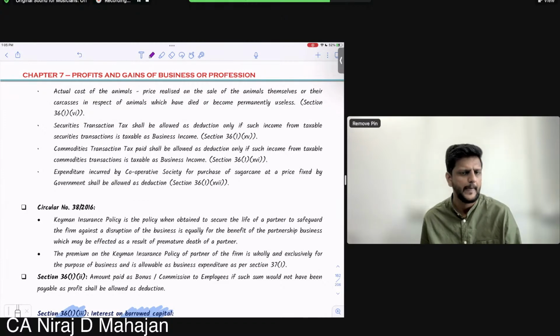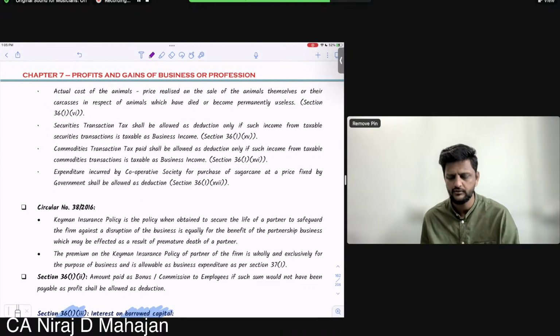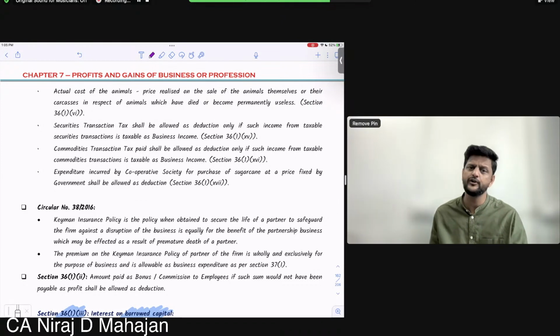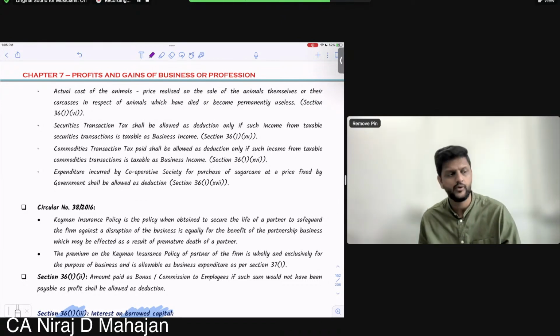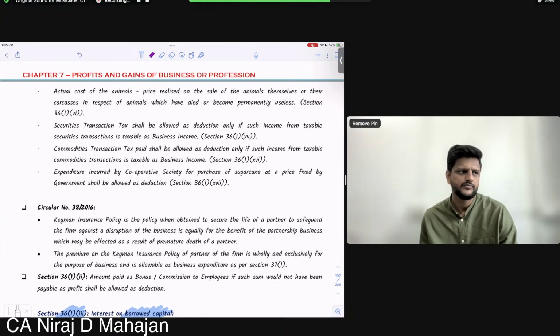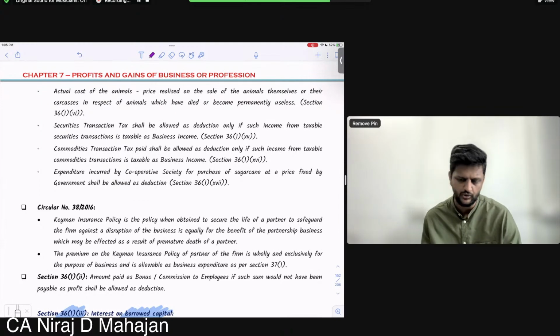Purchase price minus price realized on sale of the animals, or there can also be depreciation on cattle life. You'll buy a bull or a cow, young if at all. When it is old, maybe you sell it off. It depends on farmers. Some sell it once their work is done, or it dies, and the dead animal can still be sold.